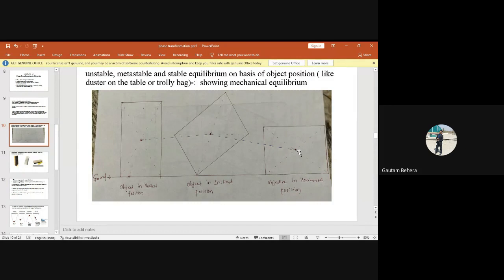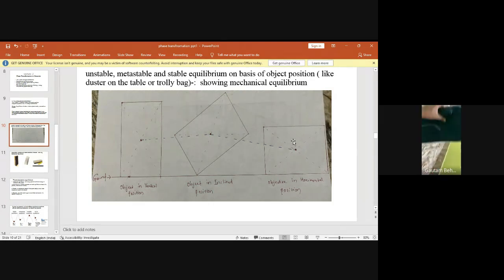Okay, fine. Now the next question is, if the position of the trolley bag or object is like this, and you apply some little force, will the position change? No, never. Let me show you. Just have a look. This is the position of the trolley bag right now, the last one, horizontal position. Now I am applying force to this. See, nothing is happening. The position remains the same. Or I am applying force like this, but nothing is happening, right?